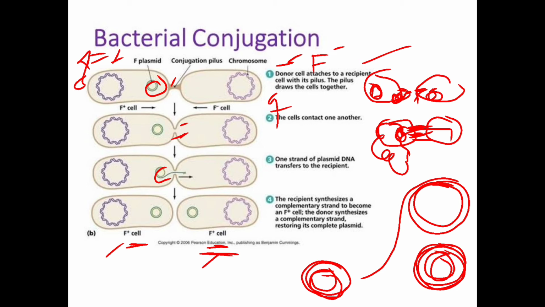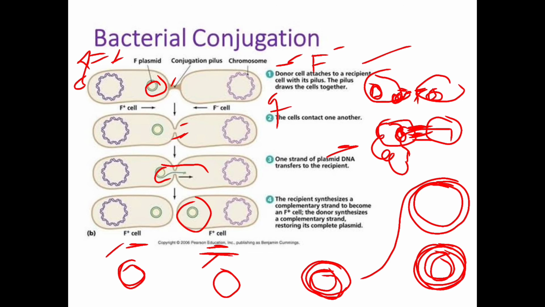See, here one strand of the plasmid DNA is transferred to the recipient. Here the recipient synthesizes the complementary strand to become the F plus cell. The donor synthesizes the complementary strand, restoring its complete plasmid. Here synthesis takes place on both sides.